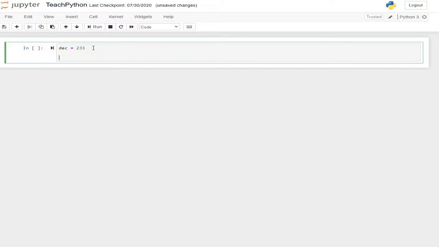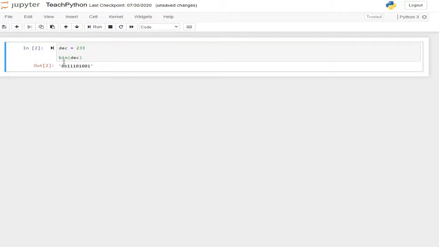We will cover that in the next lecture. Just understand this: this is the way in which we store a particular value in a variable. Now if I want to convert this decimal number to binary, I will simply write bin and then the variable name. You can see this is the binary representation of 233.